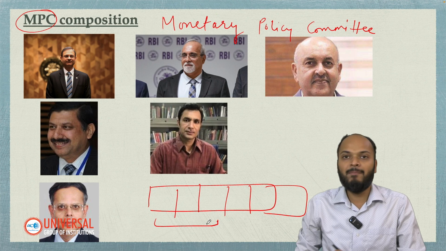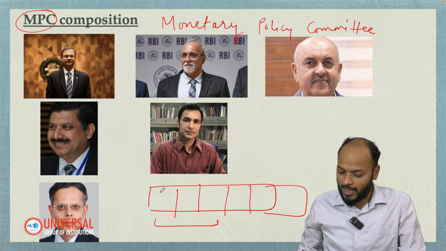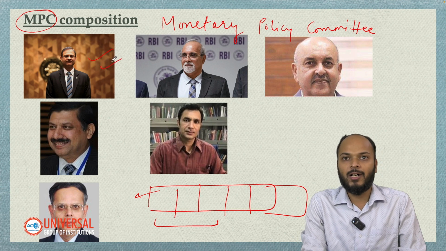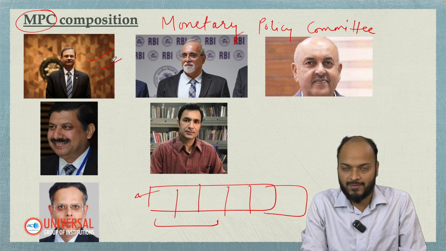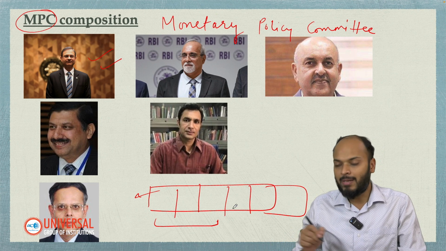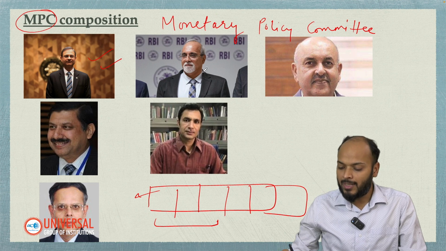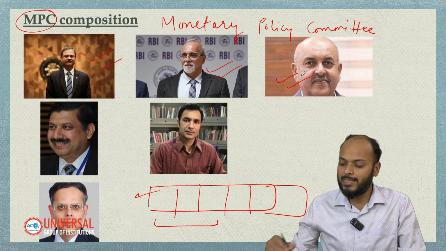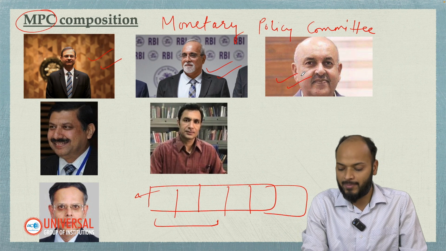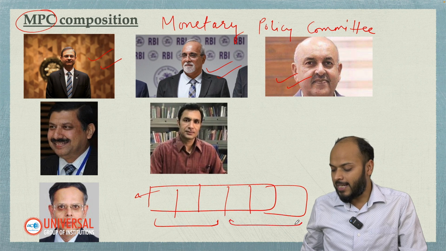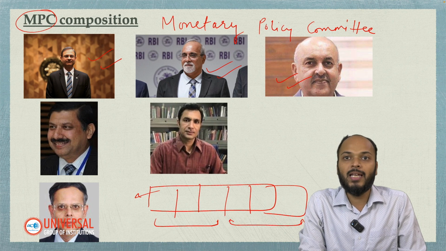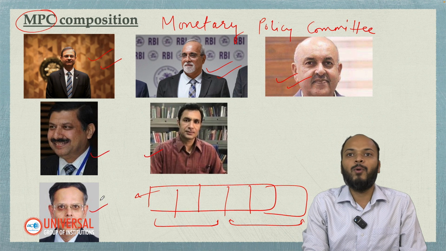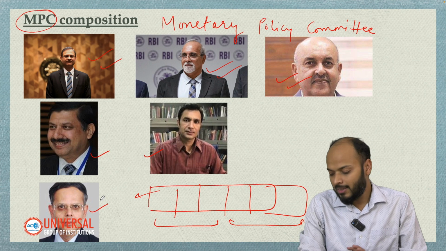3 members of the MPC are from RBI. One will be the RBI governor. So as you can see here, Mr. Sanjay Malhotra, the governor of RBI, is a member of the MPC as well. Then the other 2 members from RBI in the MPC are this person who is a deputy governor in RBI, and this person who is an executive director in RBI. Then 3 experts, 3 economists, are appointed by the Government of India into the MPC. So these 3 are experts appointed by the central government.